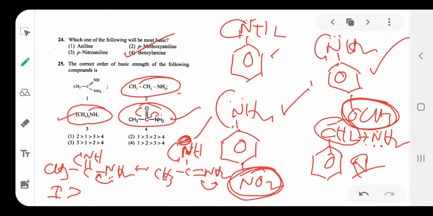After that, the third one, because a secondary amine is more basic. After that, the primary amine, the second one. But in the amide the lone pair is in conjugation, so its availability on the nitrogen is very less. The fourth one is the last. So the order is 1 3 2 4, option is 2.